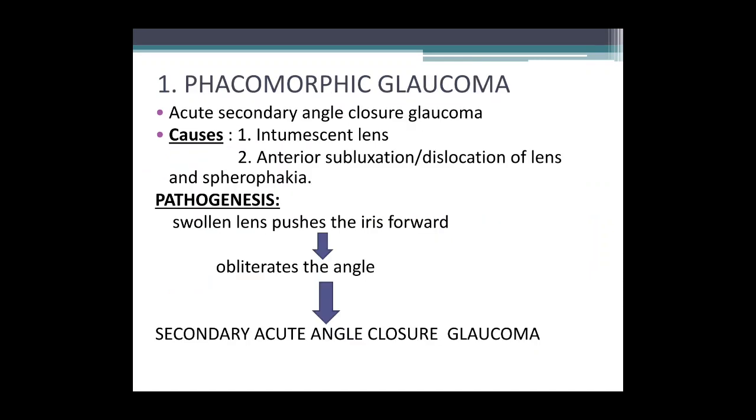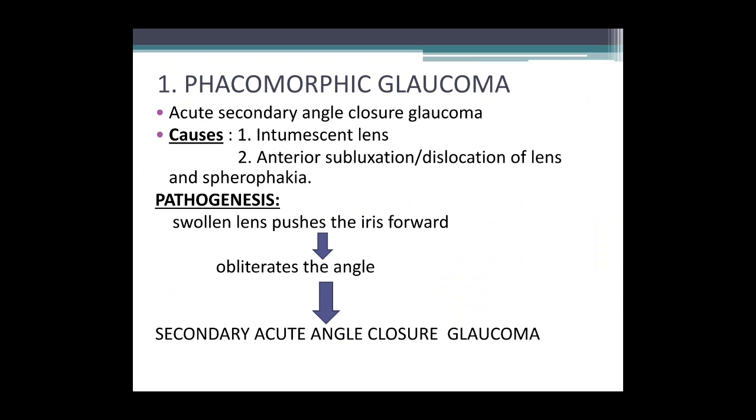Phacomorphic glaucoma, as discussed earlier, is a lens-induced secondary angle closure glaucoma. It can be caused by an intumescent lens or an anterior subluxation or dislocation of the lens and spherophakia. Intumescent lens is the main cause of phacomorphic glaucoma, which is a swollen cataractous lens that can occur due to rapid maturation of a cataract, or sometimes even following traumatic rupture of the capsule. Anterior subluxation or dislocation of the lens is the second main cause, and spherophakia means a congenital small spherical lens.